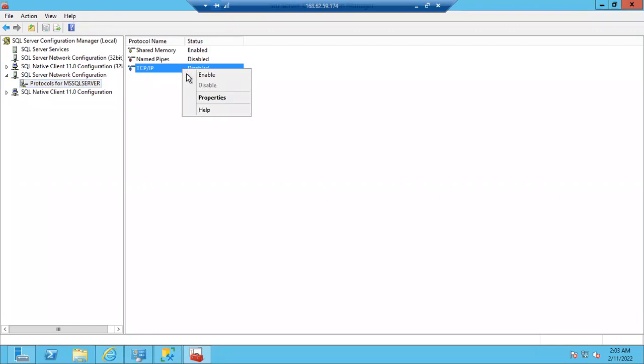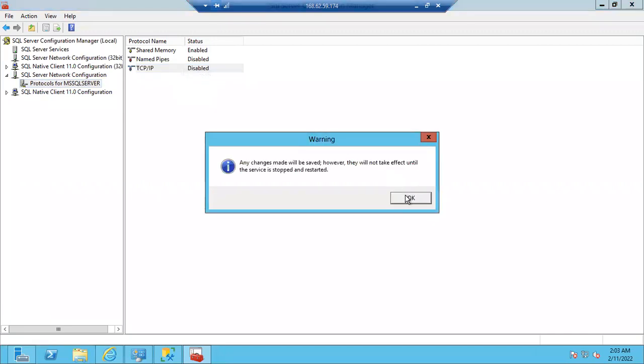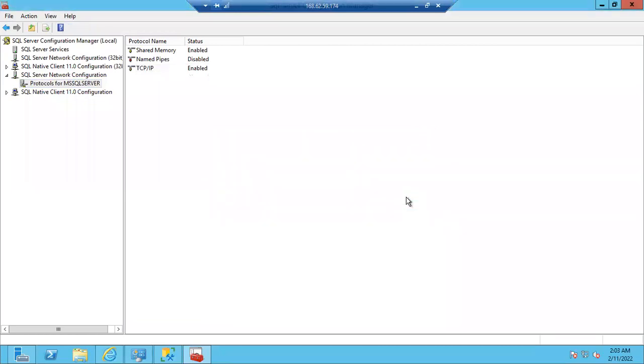So enable the TCP/IP: right click, enable. Once you enable the TCP/IP, guys, you have to restart the SQL Server. It says any changes made will be saved, however they will not take effect until the service is stopped and restarted. Click OK, guys. So it was enabled, but it will take effect when you restart the SQL Server. Right, guys, how to change the port number?